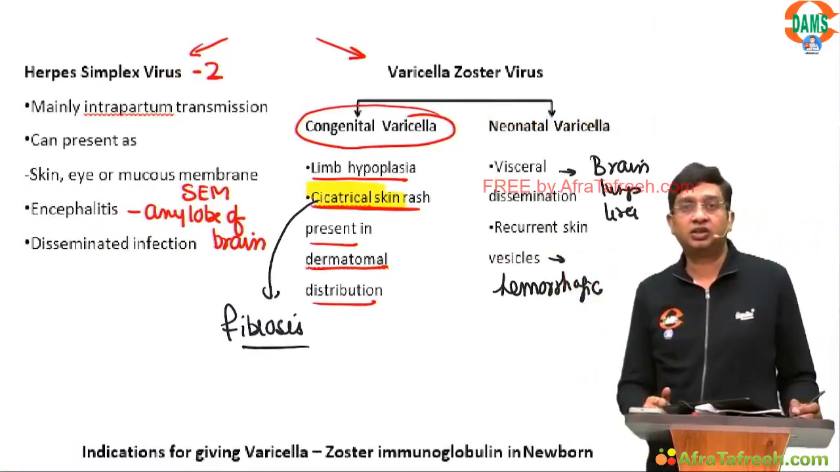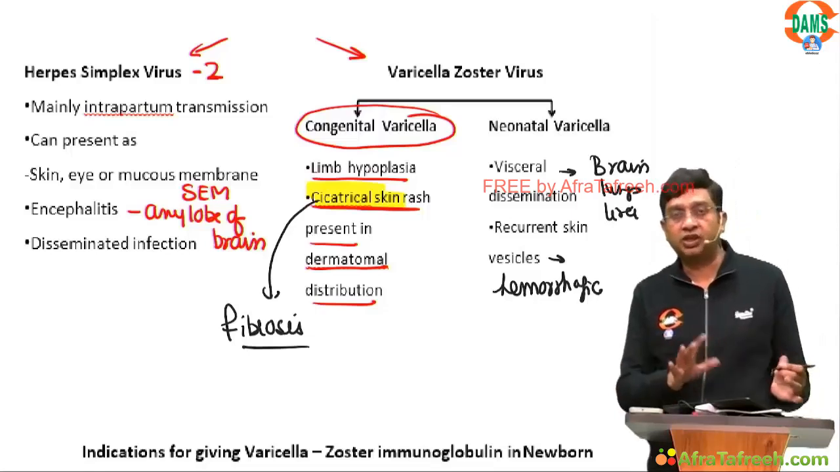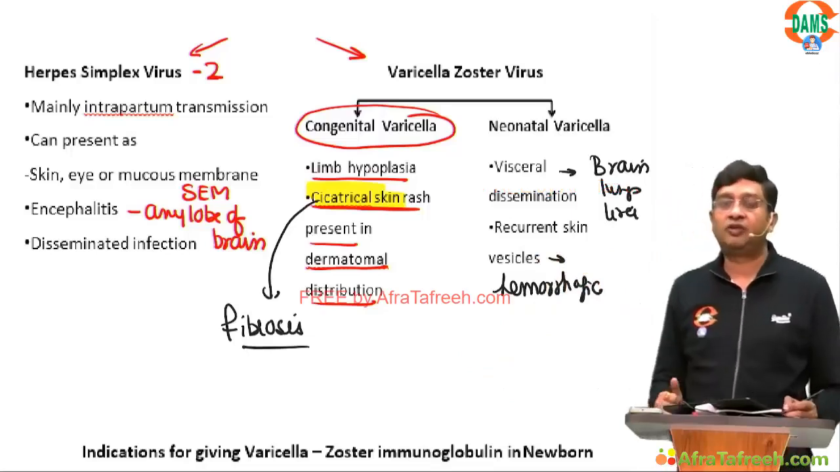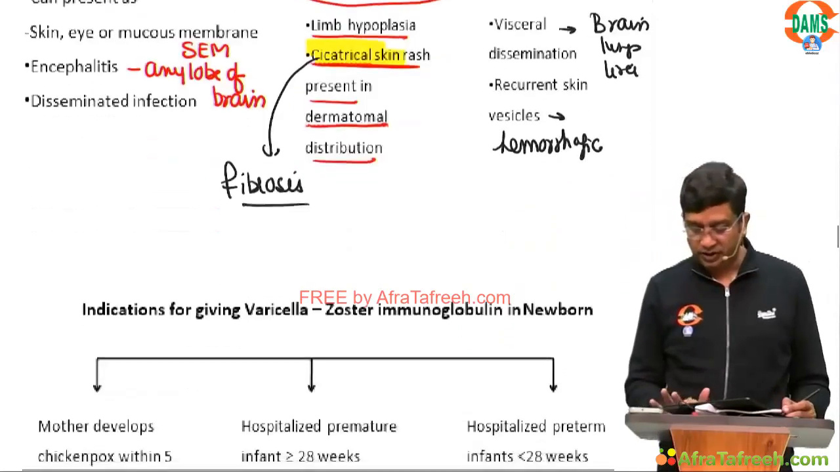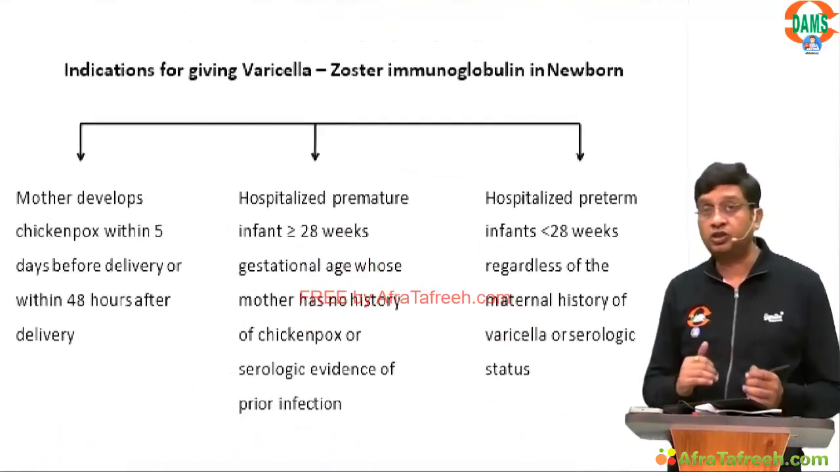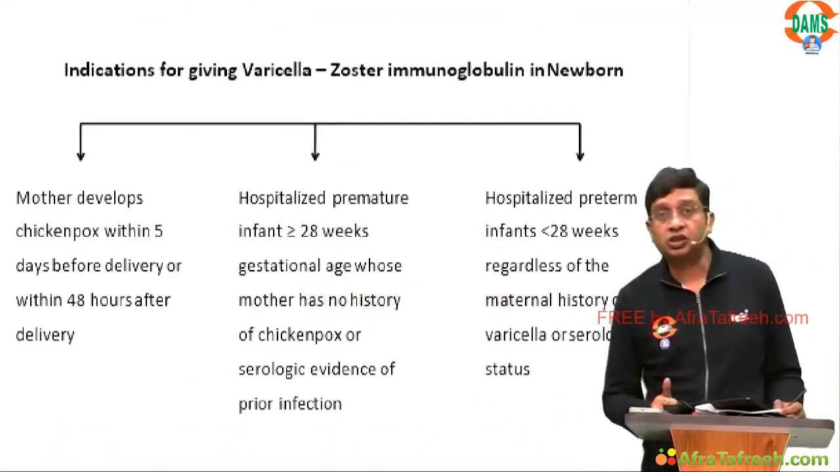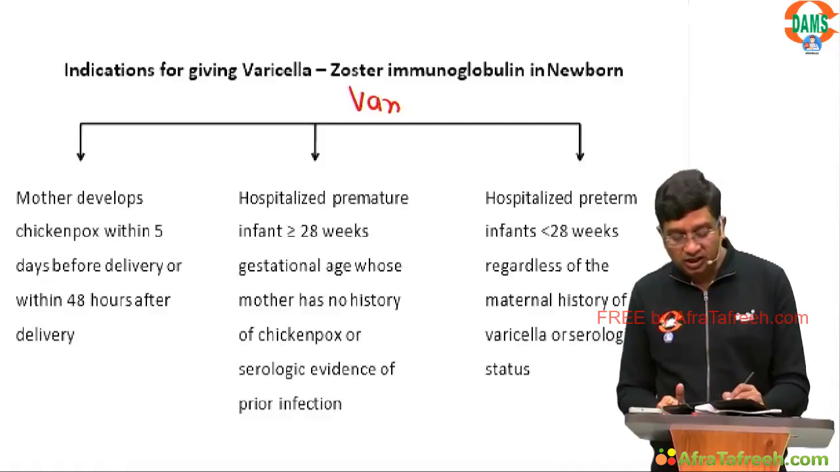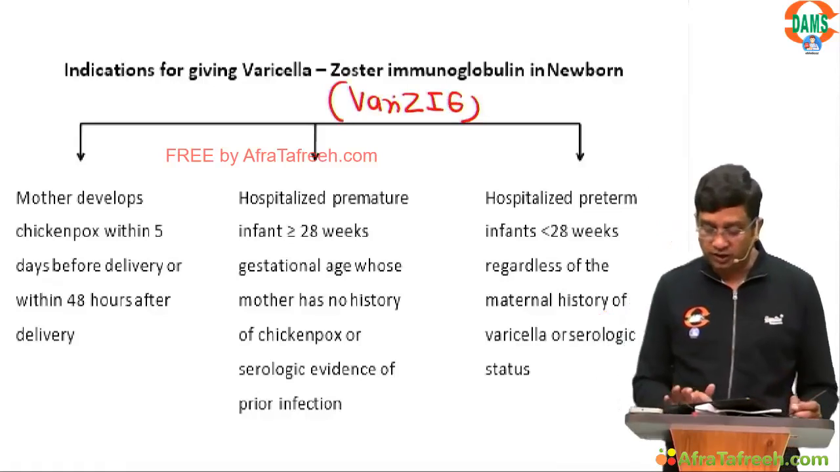The skin lesions can be seen in both of them, but there will be no fibrosis in herpes, while there will be fibrosis in varicella zoster, right? Now this is an important thing where students sometimes get confused. When to give varicella zoster immune globulin, we are talking of Varizig, in a newborn.